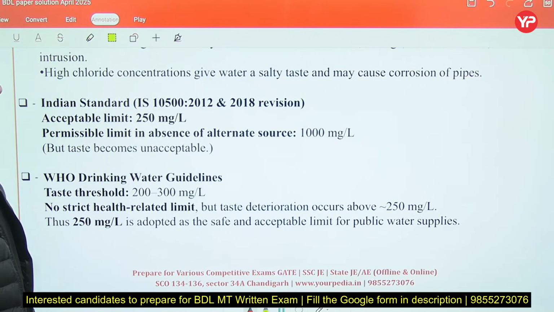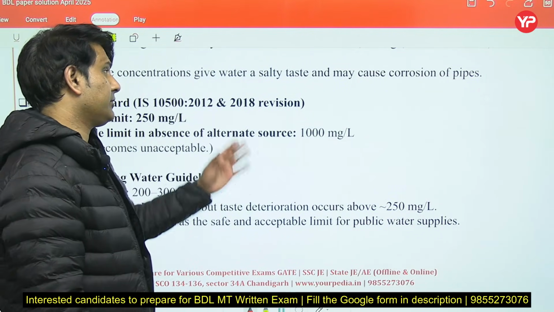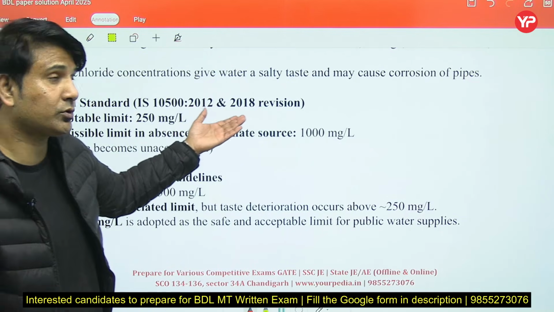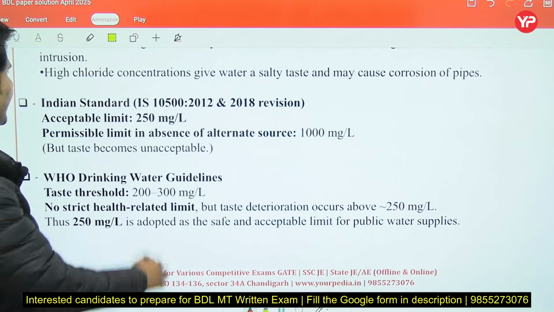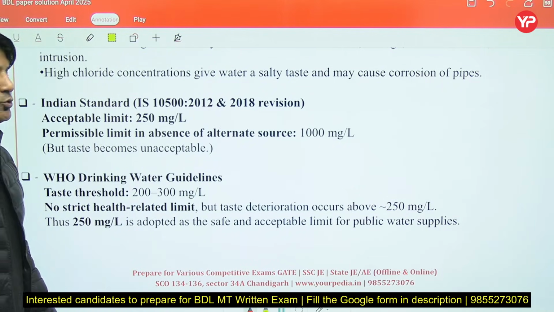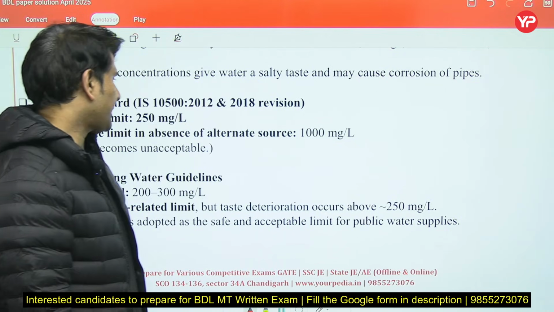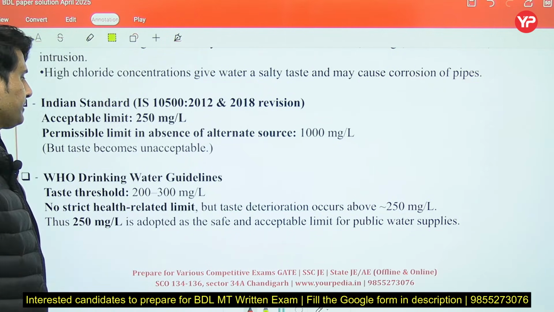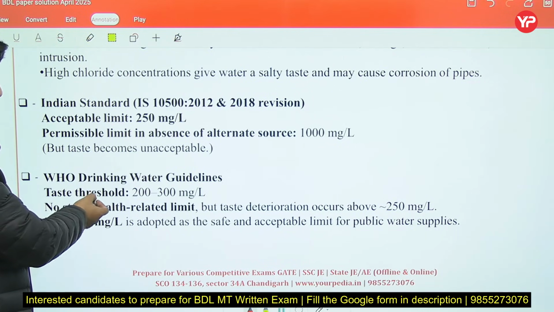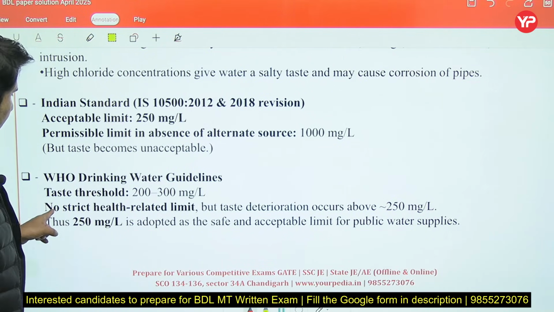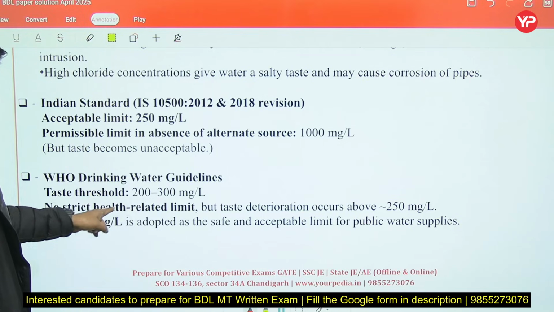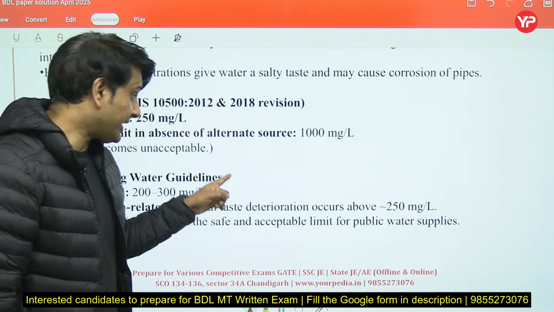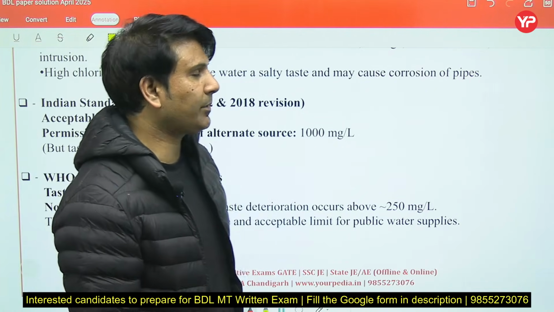As per Indian Standard IS 10500:2012, which was revised later in 2018, the acceptable limit for chloride content is 250 mg per liter, and the permissible limit in the absence of an alternate source is 1000 mg per liter. In the WHO drinking water guidelines, there is no strict health related limit, but taste deterioration occurs above 250.